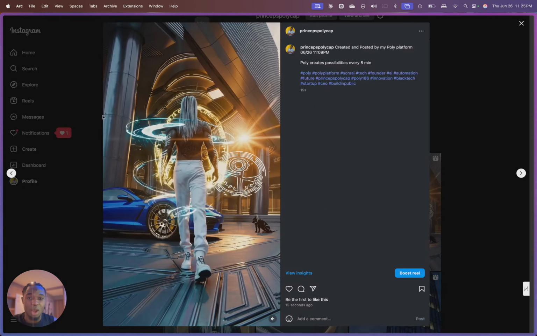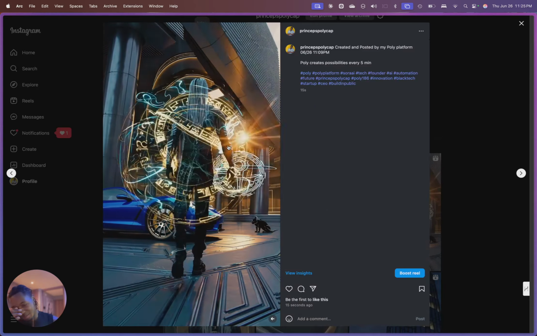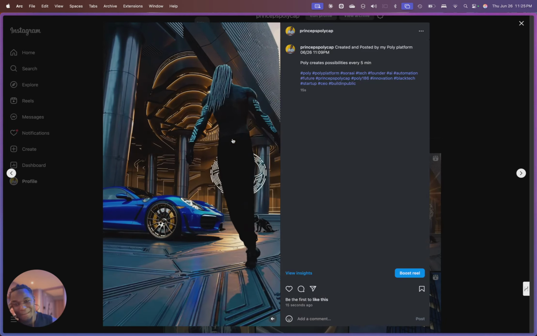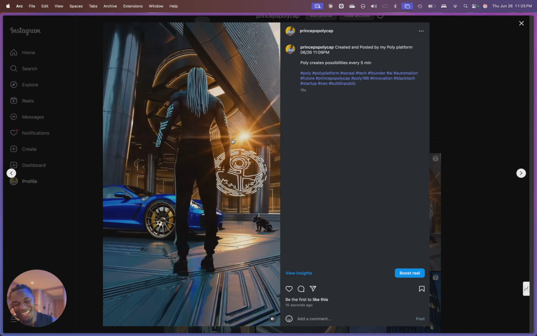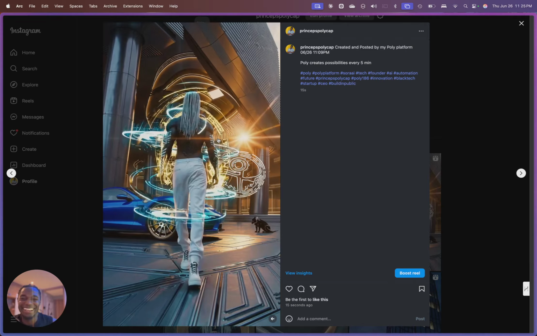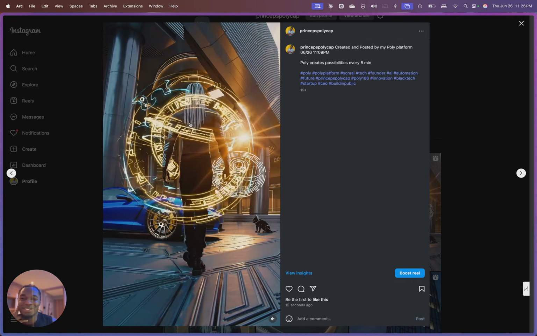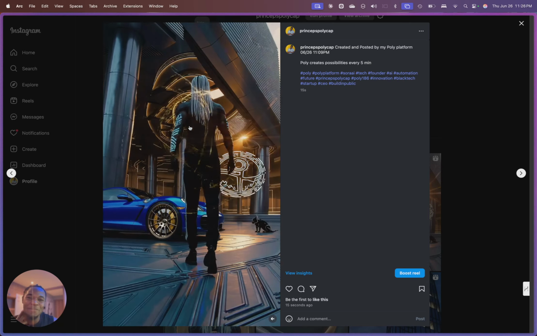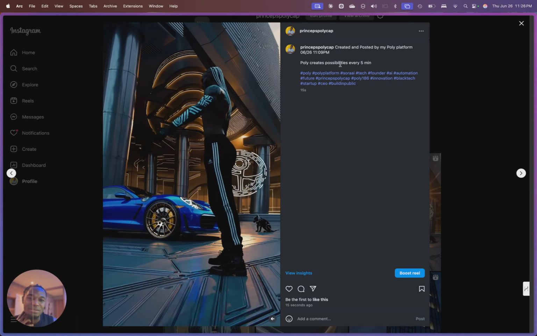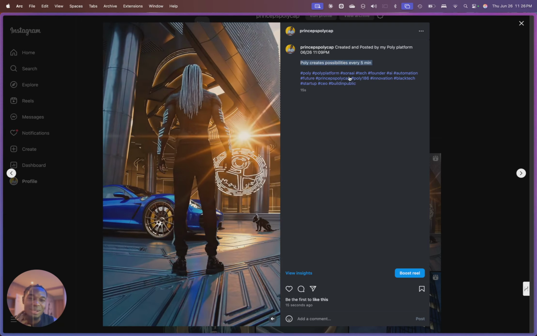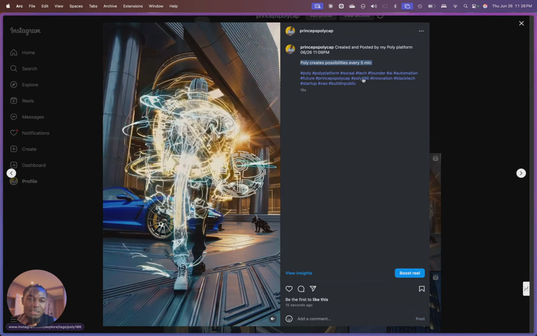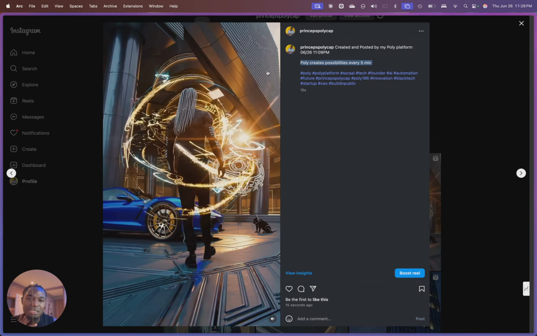Okay. Oh, all right. Like, look. What is he doing? Is he walking towards me? Is he walking away from me? Poly creates possibilities every 5 minutes. So, all right, let's see. Sora AI, Pringus Polycap, Poly 186, Black Tech. Okay, I think that's decent.